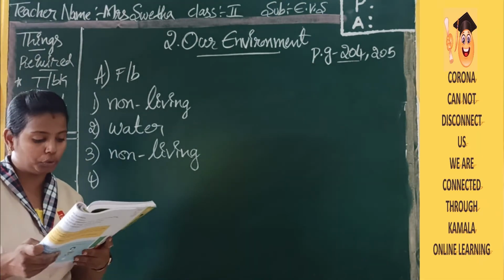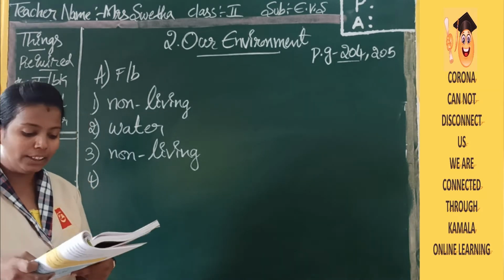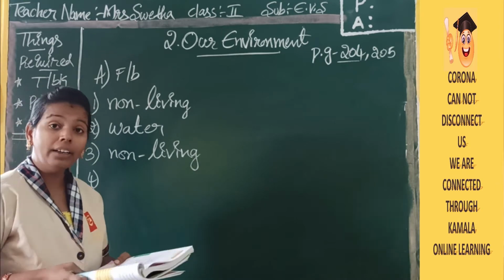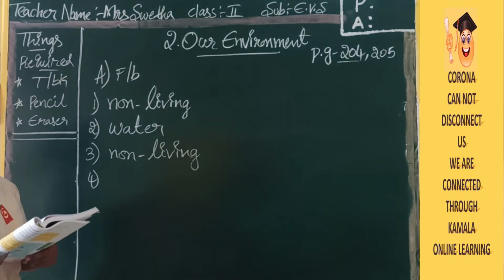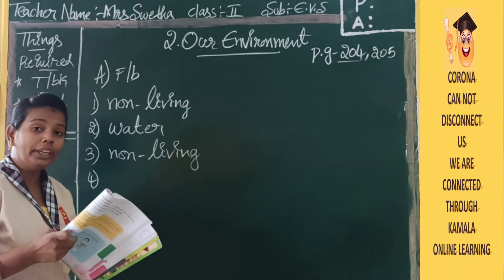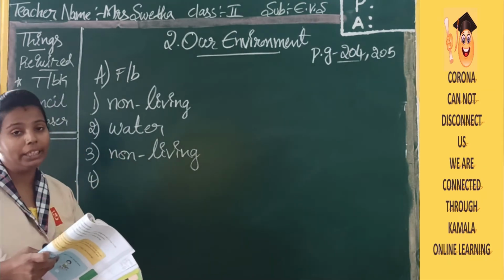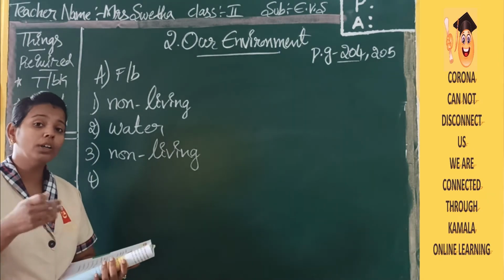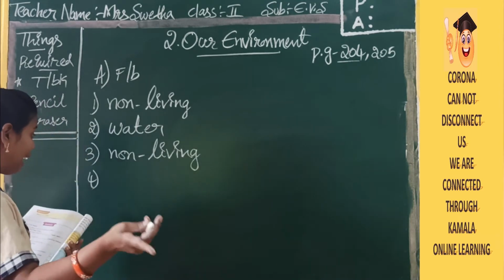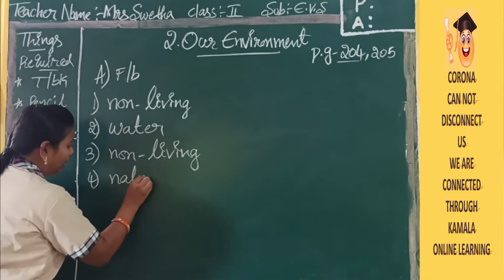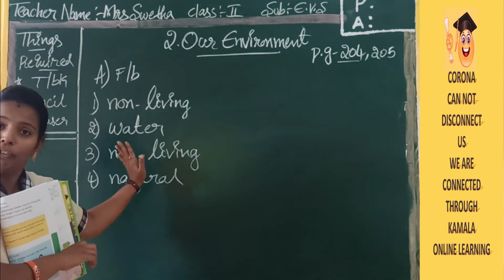Now we will move on to the fourth one. See what the fourth one is: things like rocks, water, air and soil are dash things. Here they are saying rocks, water, air, soil, all this will come under what? You have two options: natural things or human made things. Now you have to choose the correct one. Rock, water, air, soil, what are all these called? Yes, they are natural things. They will not take the help of anything. They come naturally. So this is about your first bit, fill in the blanks.